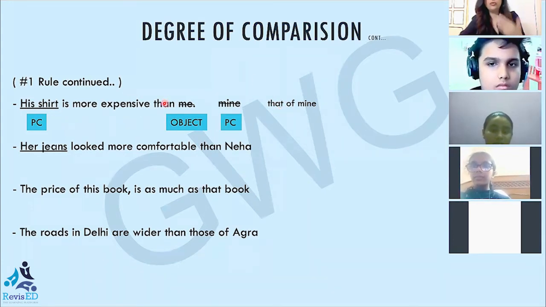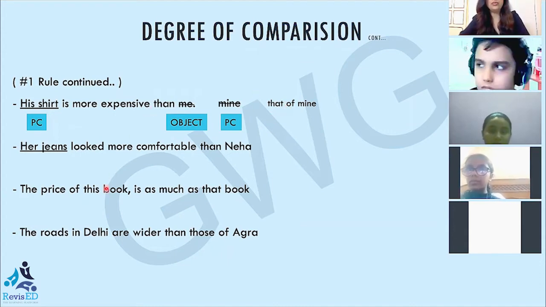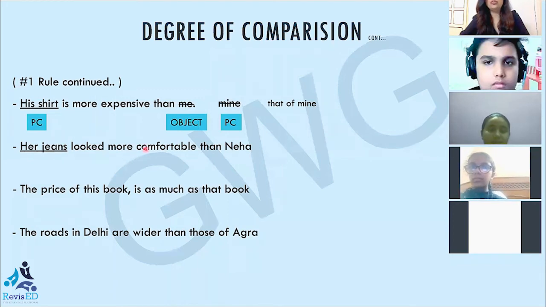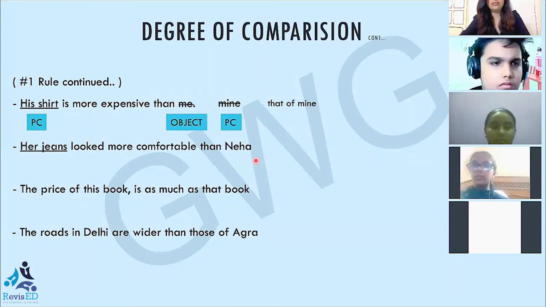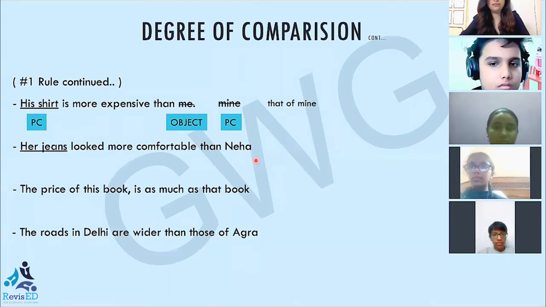So what we are assuming to say is his shirt is more expensive than my shirt. But I'm not saying my shirt because I don't want to repeat the noun again and again. Instead, I'm using the demonstrative pronoun and I'm pointing towards that shirt. Now, see, second sentence. Her jeans looked more comfortable than Neha. Yes, Yatharth, go for this one also. Is there any error here? Ma'am, it should be her jeans looked more comfortable than that of Neha.